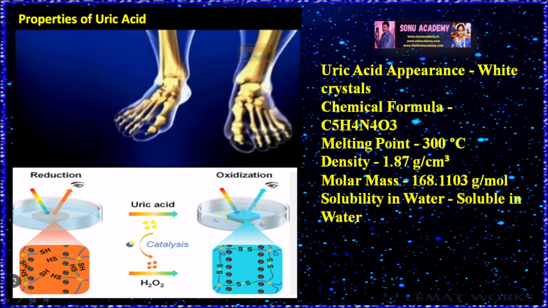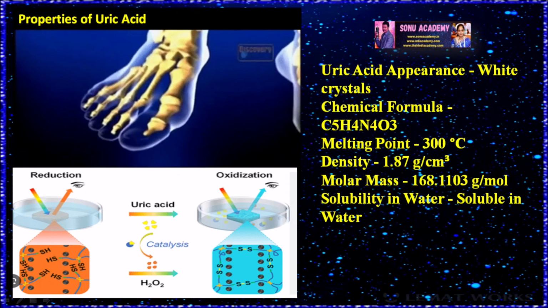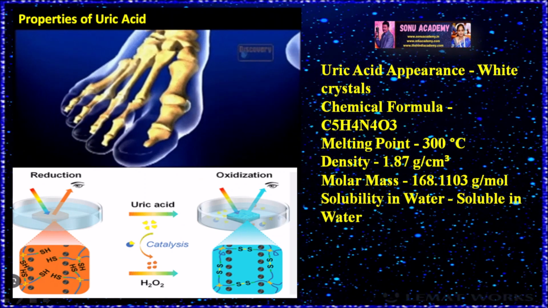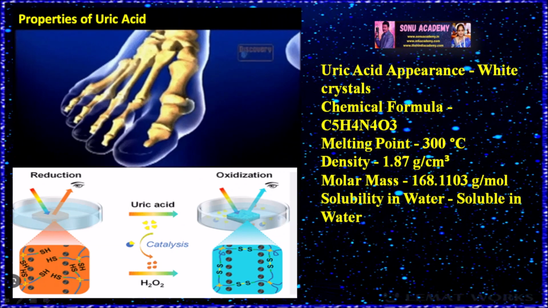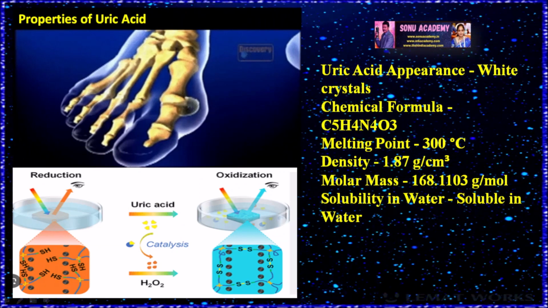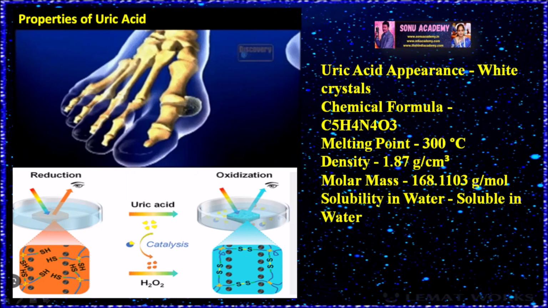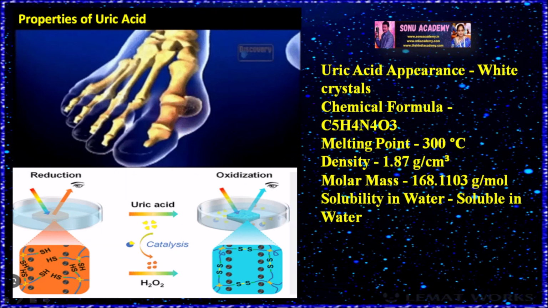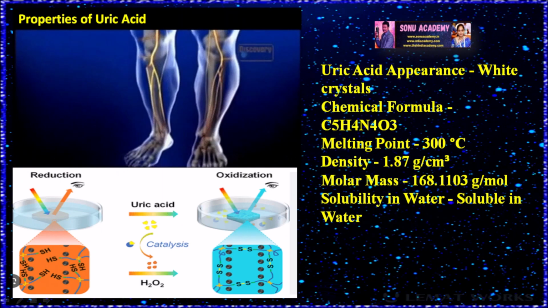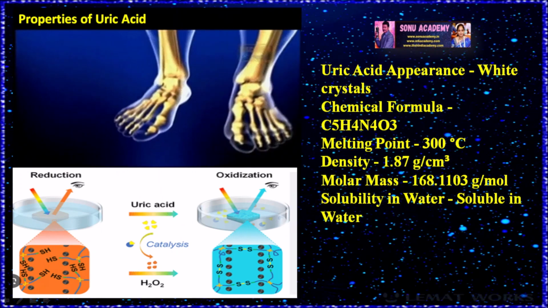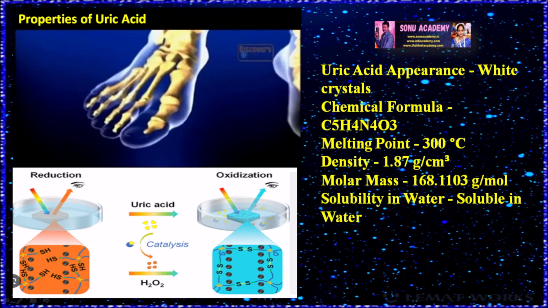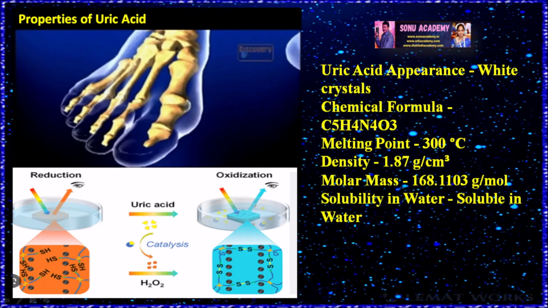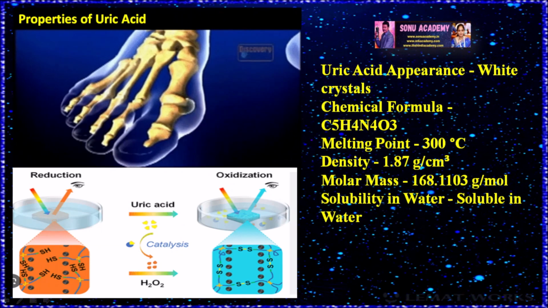Children, now let us discuss the properties of uric acid. Uric acid appears as white crystals and the chemical formula of uric acid is C5H4N4O3. The melting point of uric acid is 300 degrees centigrade. The density of uric acid is 1.87 grams per cubic centimeter and the molar mass of uric acid is 168.1103 grams per mole. It is slightly soluble in water.